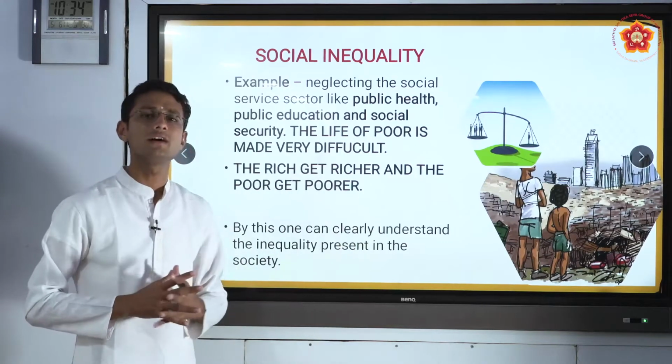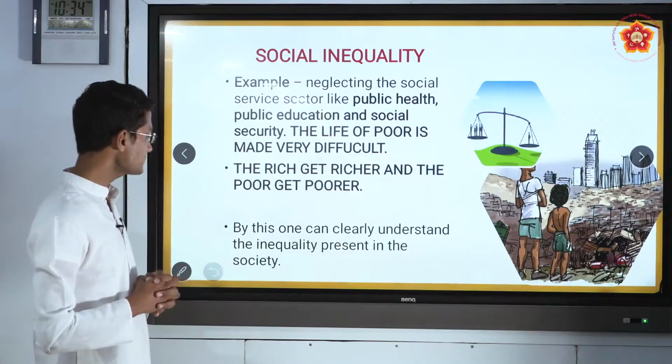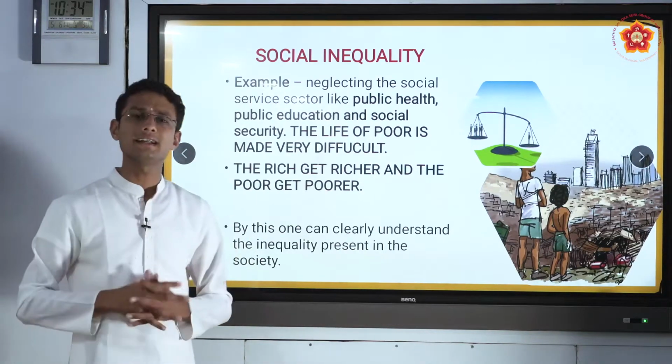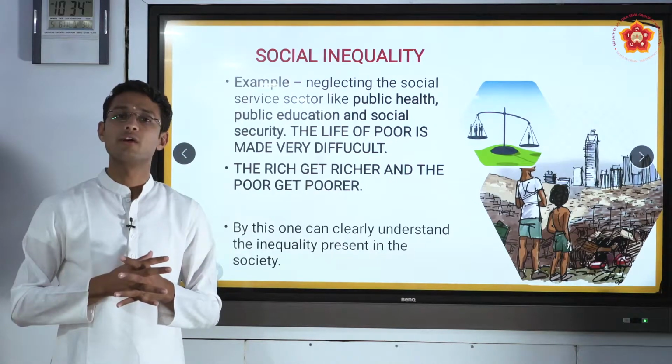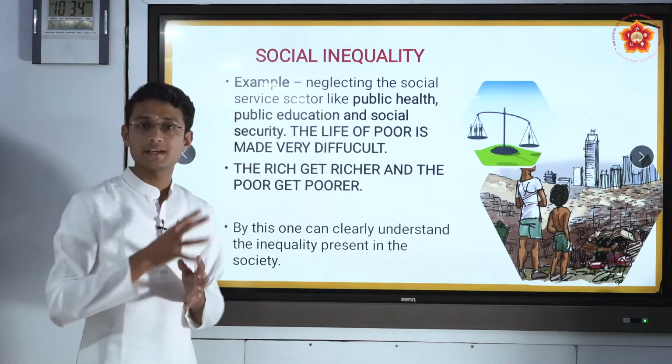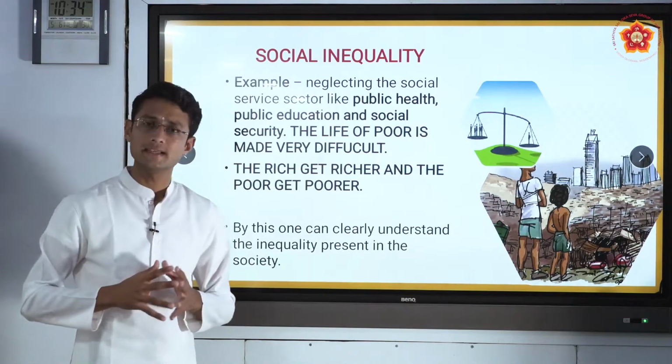So this is one of the basic fundamental inequalities present in the society. By this, one can clearly understand there is no equal distribution of education, social status, and other things in the society.